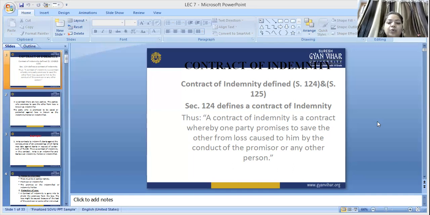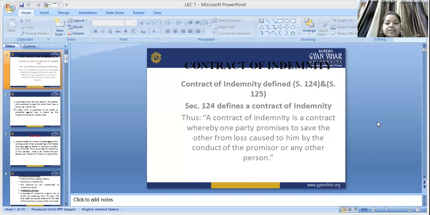Section 124 defines the contract of indemnity. Thus, a contract of indemnity is a contract whereby one party promises to save the other from loss caused to him by the conduct of the promisor or any other person. That means, for making any contract we require two parties.